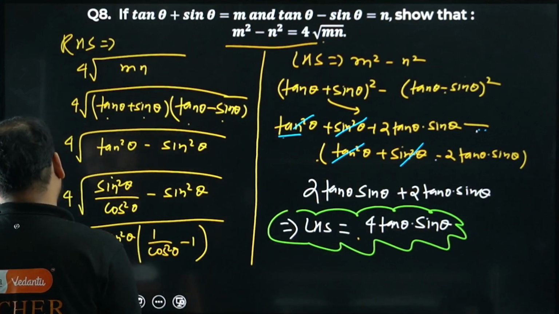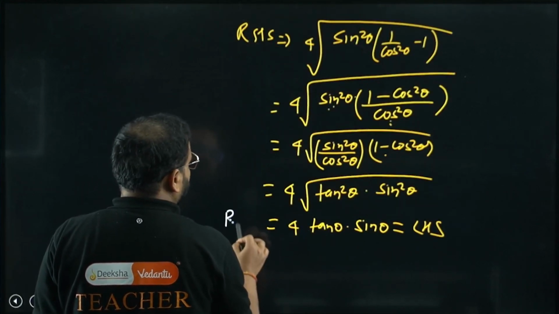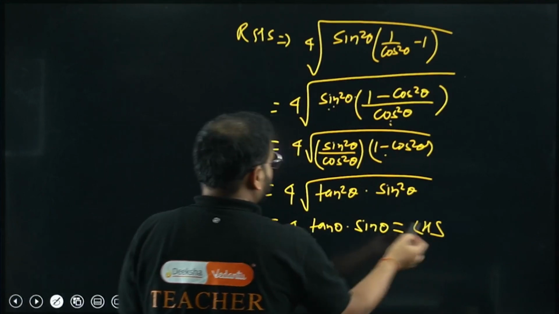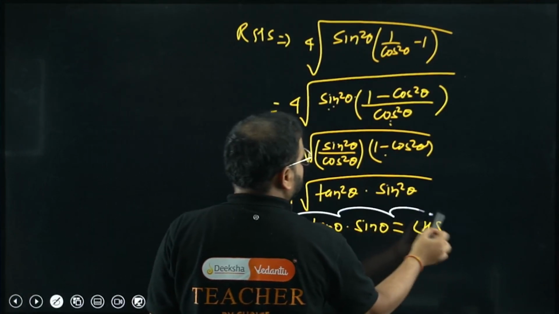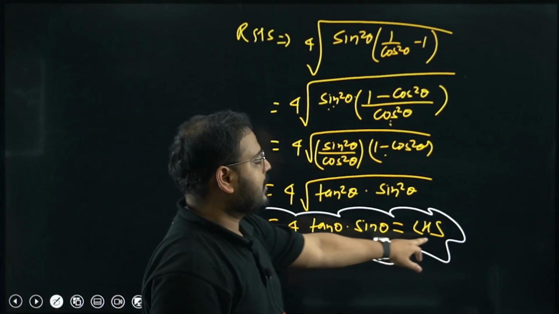4 tan theta, sin theta. Okay. So hence what we have done? We have done RHS is equals to LHS, sir. Please check, sir. Yes or no? RHS equals to LHS.